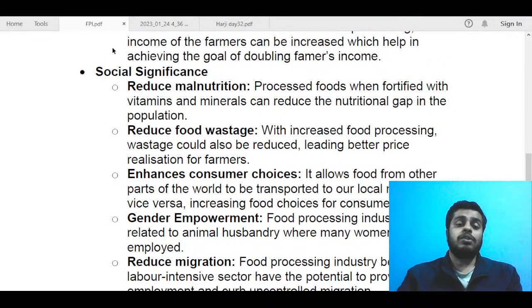Next, we can also talk about the social significance. Social significance means the impact on the lives of people, on the societal lives of people. How do food processing industries have an impact, or what is the significance of FPIs on the social lives of people? First and foremost, it reduces malnutrition. For example, we hear about the need of making food fortified, introducing more vitamins and minerals in food products. Processed foods, when fortified with vitamins and minerals, can reduce the nutritional gap in the population. So you can talk about this.